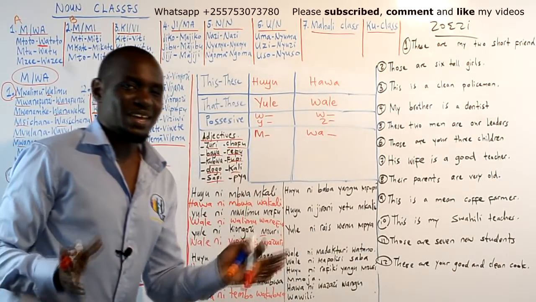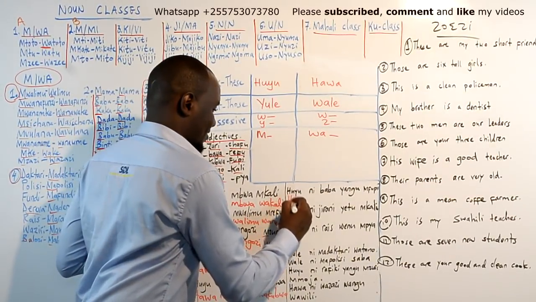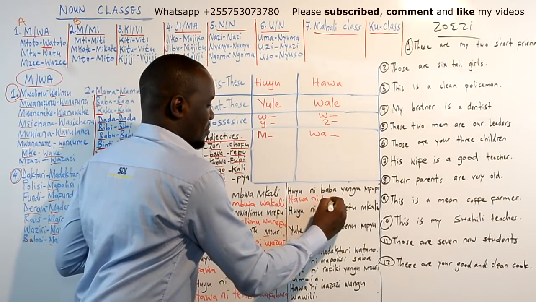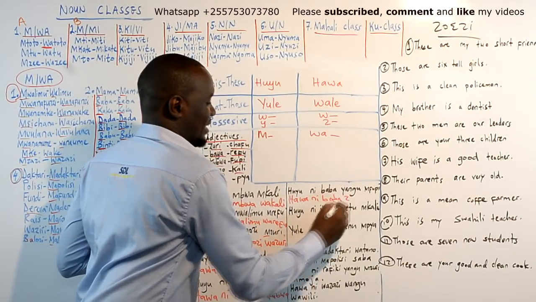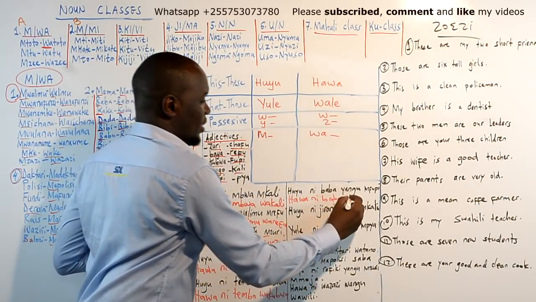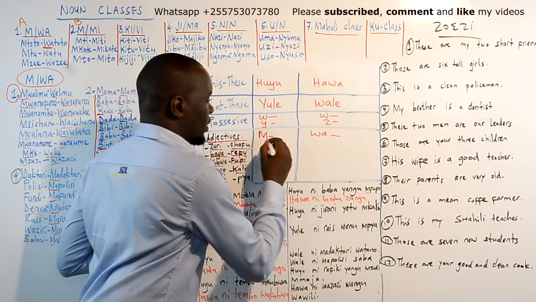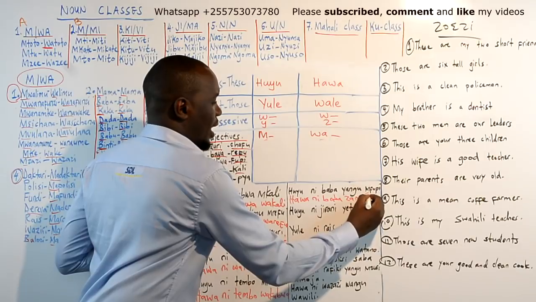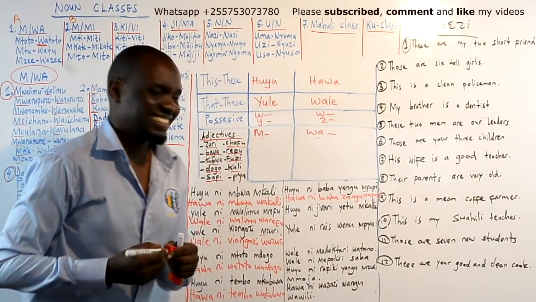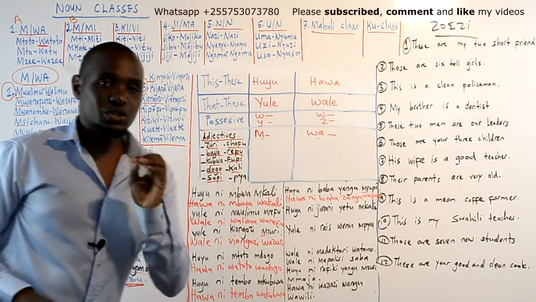How do you say when there are many, these are my short fathers? It will be hawa ni baba yangu. You see, yangu is singular, plural will be zangu. Hawa ni baba zangu wafupi. Singular, plural will be wafupi. Do you understand that? Okay, but now I want to show you something.